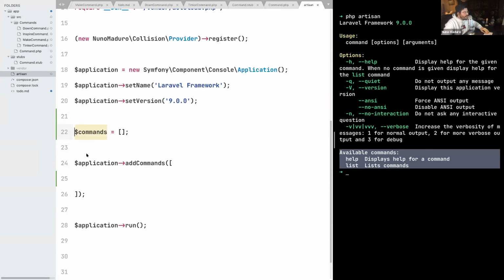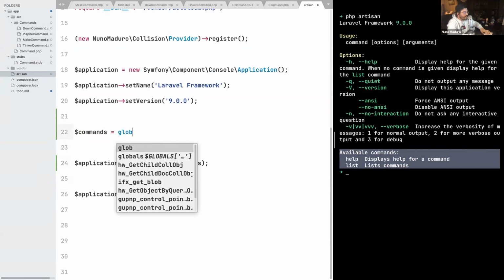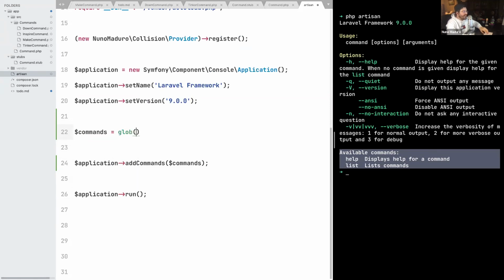And then we pass the variable commands within this add commands. And for now, I do expect to see this list still empty. Now, what we really need to do is somehow scan this folder with the name commands. And for that, we can use a very magical function of PHP with the name glob. Now, the glob function in PHP basically takes a pattern of the path. And we can say that basically we want to scan the source commands folder.